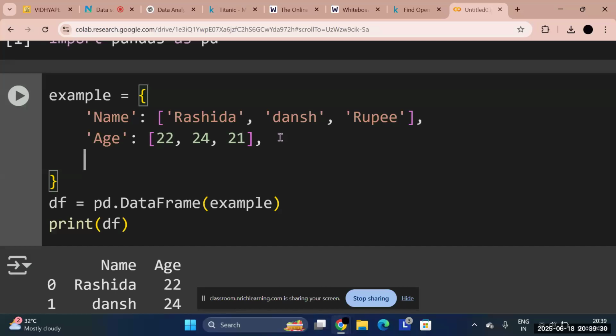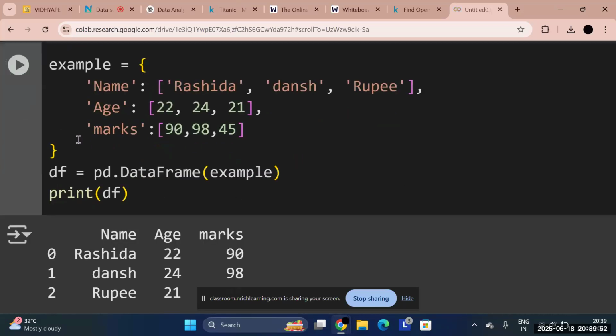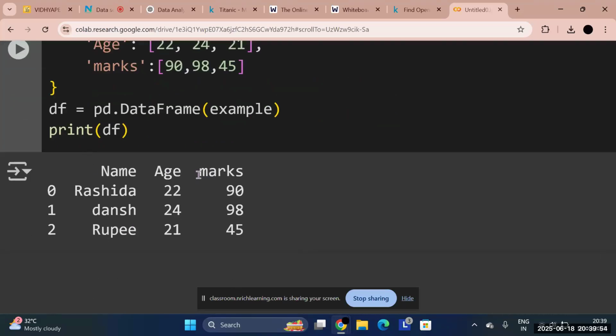Let's say I will add marks. Let's say I got 90%, she got 98%, and this one got only 45. As soon as I run this, it will add one more column, which is marks.